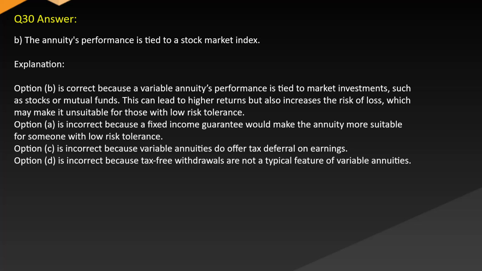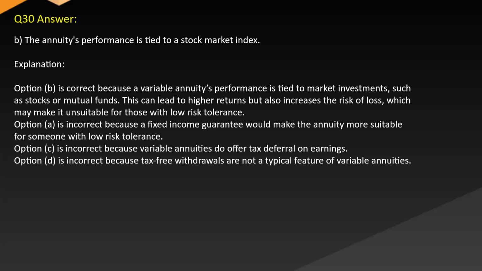Answer. B. The annuity's performance is tied to a stock market index. Explanation. Option B is correct because a variable annuity's performance is tied to market investments such as stocks or mutual funds. This can lead to higher returns, but also increases the risk of loss, which may make it unsuitable for those with low risk tolerance.